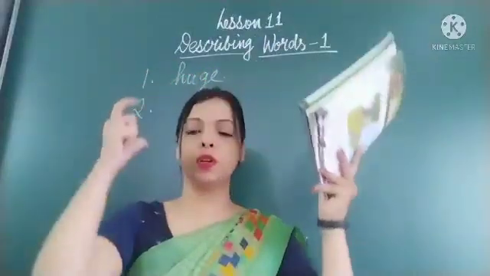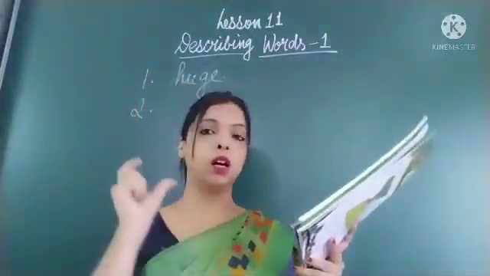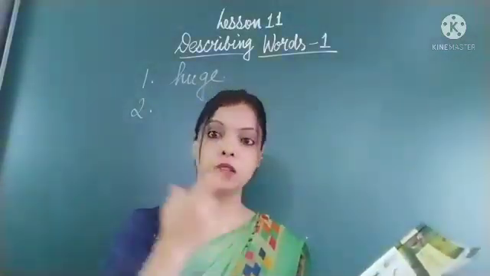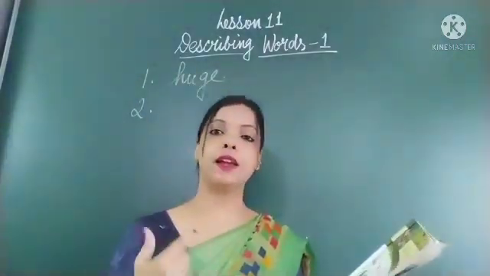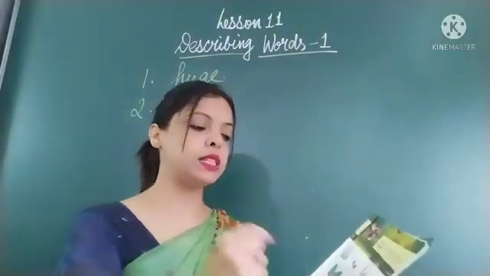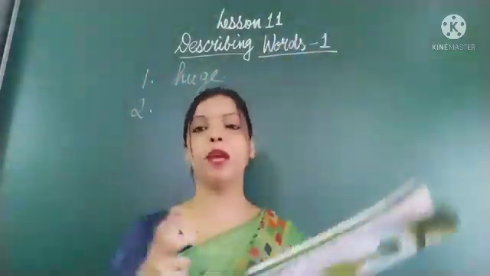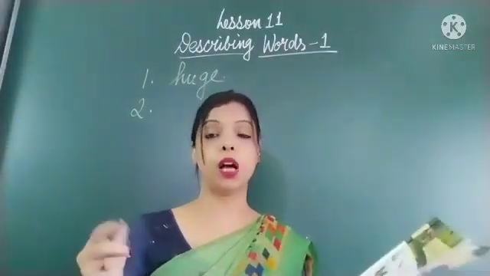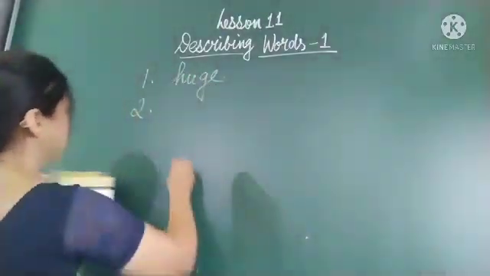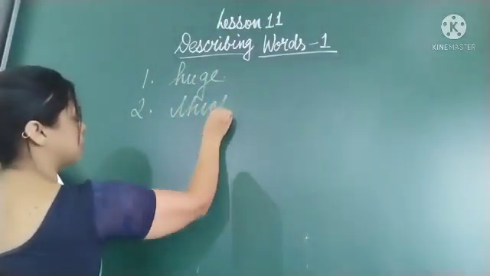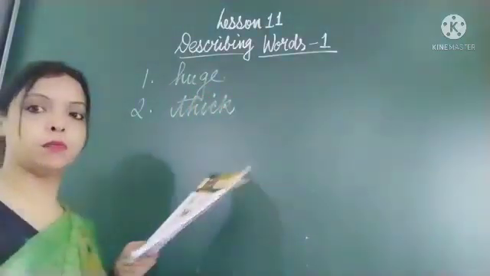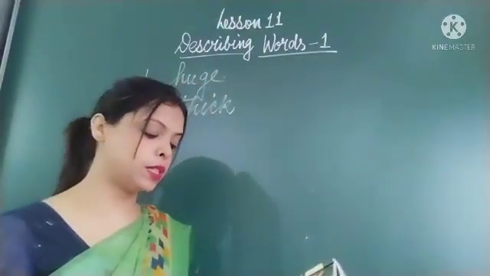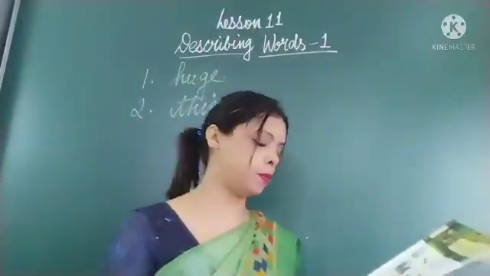Mane is a part that covers the face of the lion. You can say beard, but that is the hairy part which is there. That is called mane. So if you can see the picture, such a thick mane is there. So the lion has a thick mane. Thick means mota, and opposite of thick is thin, that is patla. So here we will say the lion has a thick mane.